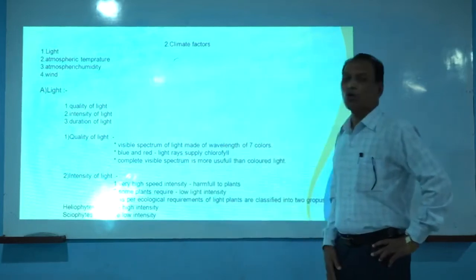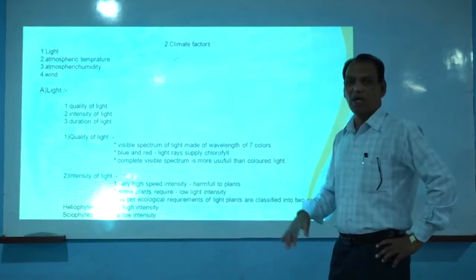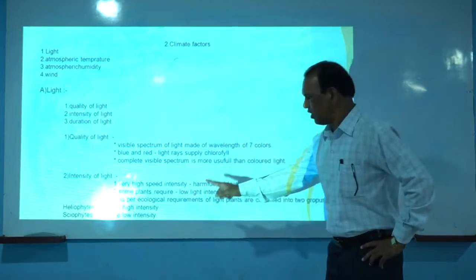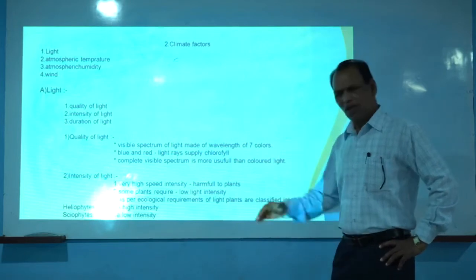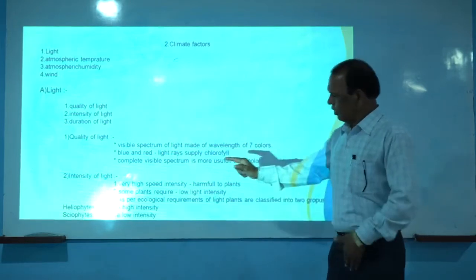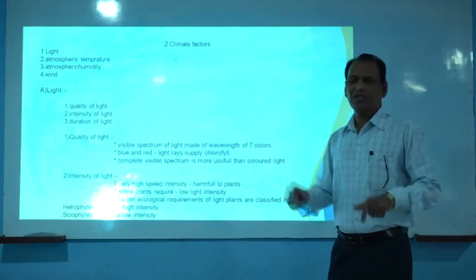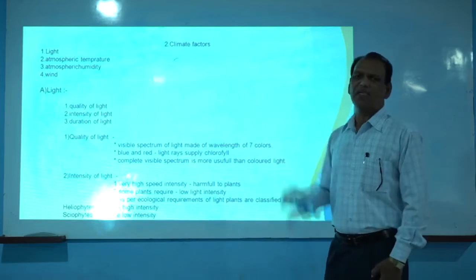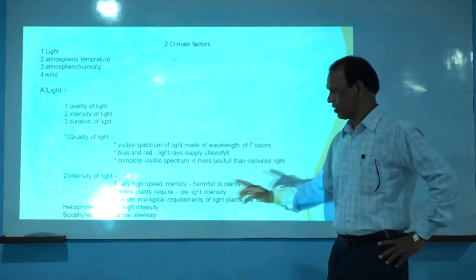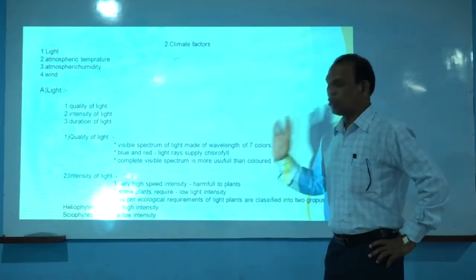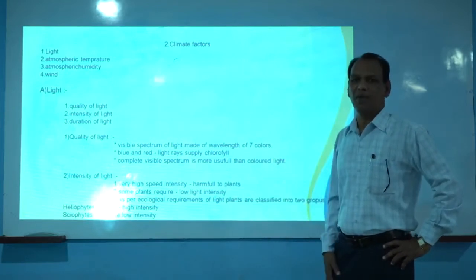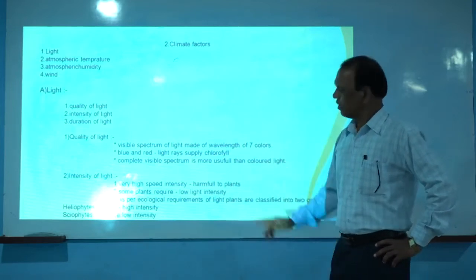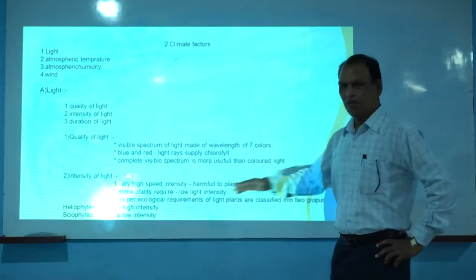Then sciophyte is another group of plants according to the requirement of light intensity. A sciophyte is a group of plants which requires very low light intensity. I have already told you, those plants which are growing in the forest, commonly small plants, grasses, herbaceous plants, pteridophytes, bryophytes, are commonly growing in shady places in the forest. These plants are commonly called sciophytes. These plants are also known as shade-loving plants. That means shade-loving plants naturally grow in low light intensity conditions. That's why they are adapted for those conditions.